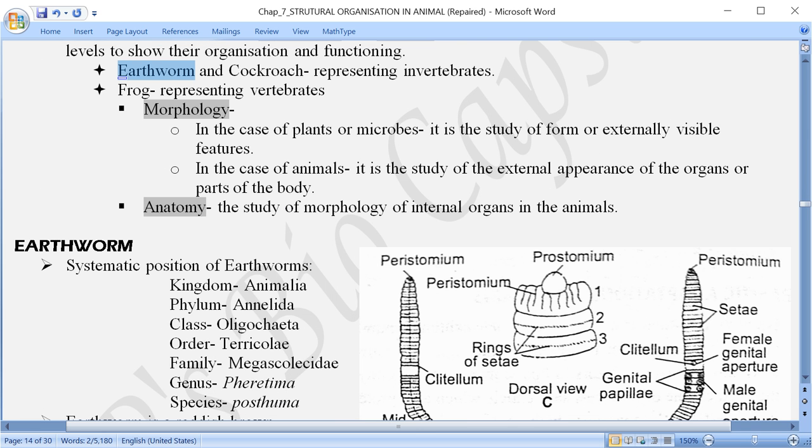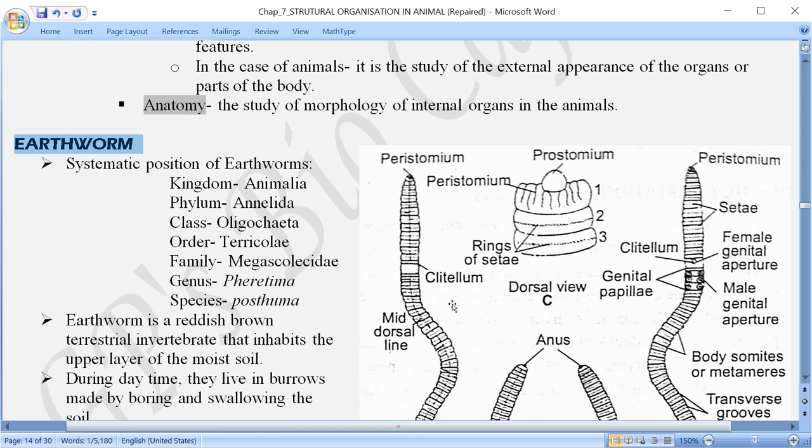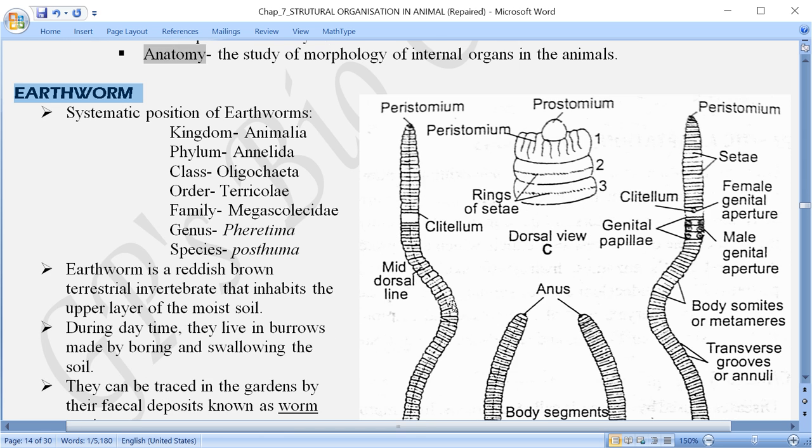Now coming to the earthworm. Earthworm is also called the friend of the farmer because they live in the soil, and mainly here we are talking about the agricultural field where they eat the soil and mainly the humus part, the decaying leaves, twigs and other substances left in the soil, that is the plant remains, and sometimes animal bodies also.